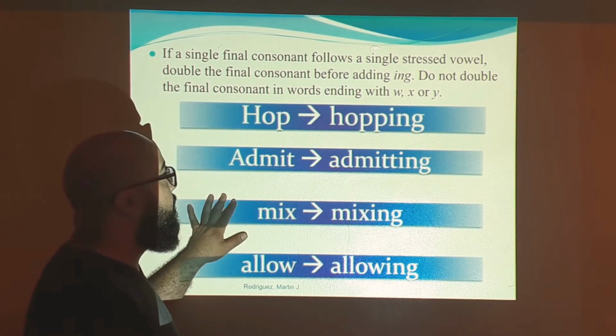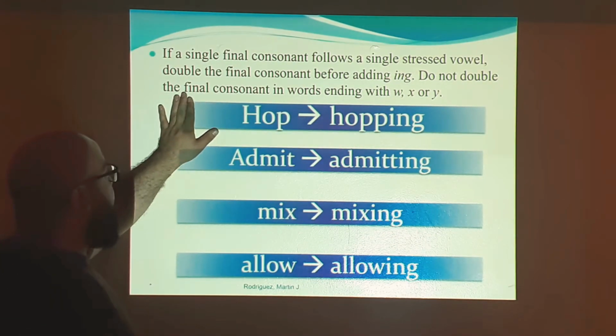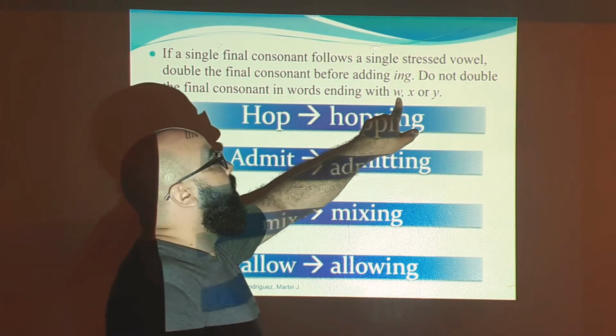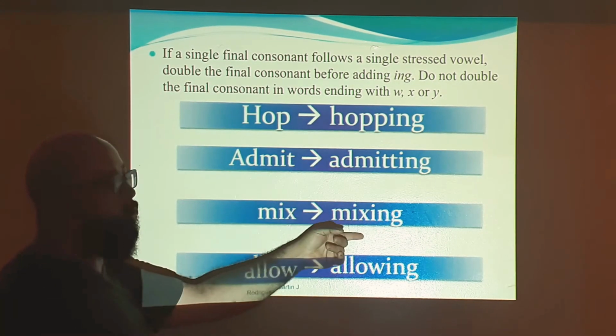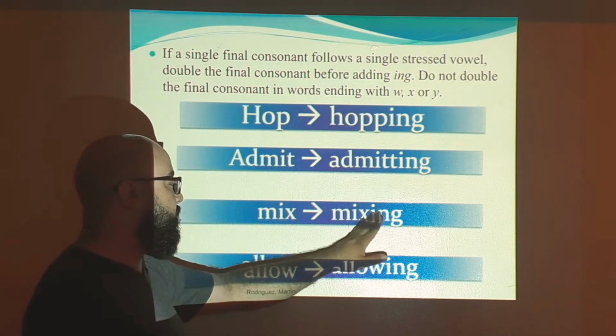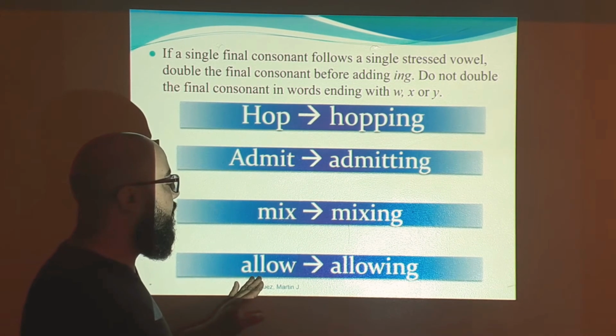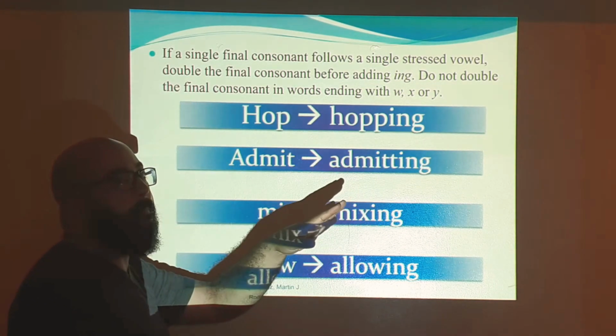Be careful because it says here, do not double the final consonant in words ending with W, X, or Y. That's why with mix, we are not going to add another X, so we're not going to say mixxing. We just leave it like that. Allow, the same thing, allowing. So again, it's W, X, and Y. We don't double them. Just be careful.